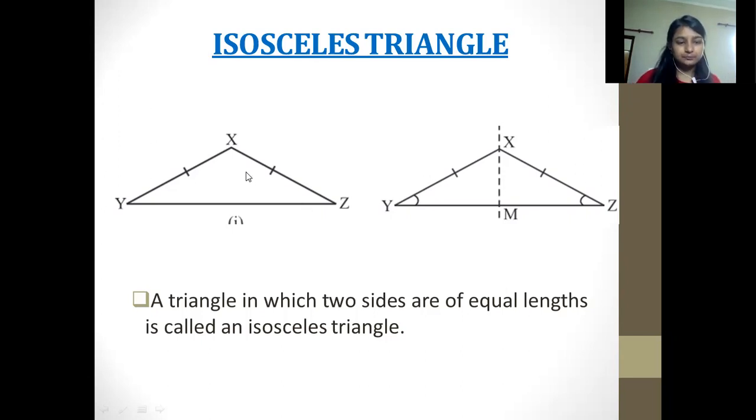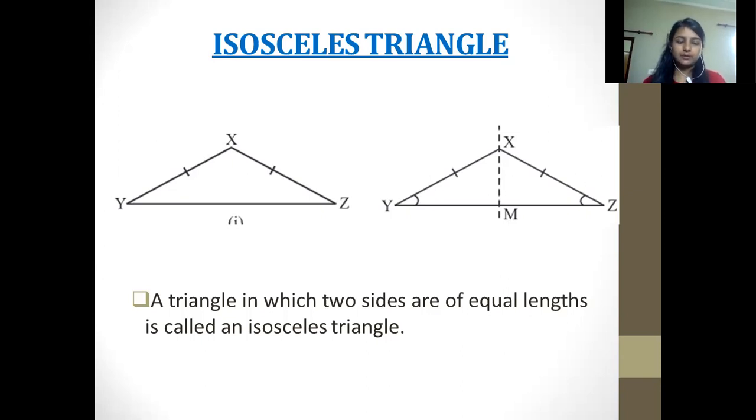It is having two sides equal to each other, and its midpoint is dividing the base into two equal halves. Now what does this statement, which is written in the last, say? A triangle in which two sides are of equal length is called an isosceles triangle. Now I hope you have got an idea what an isosceles triangle is.